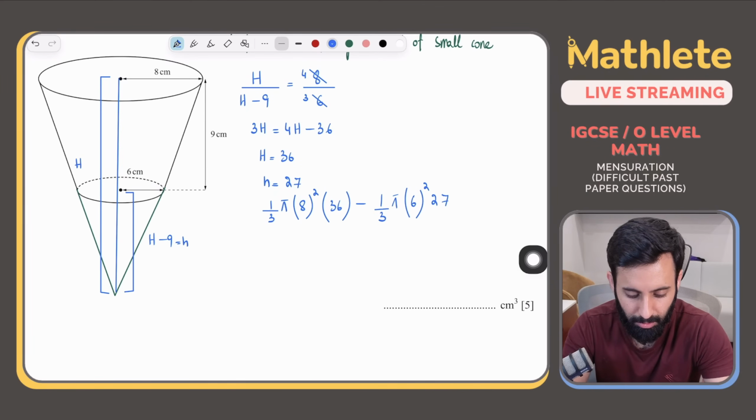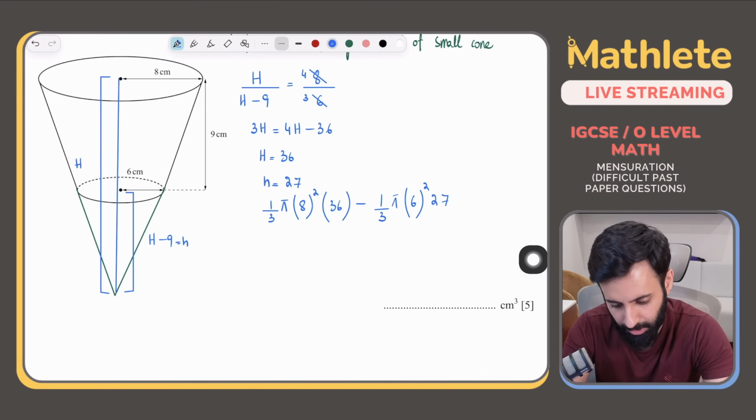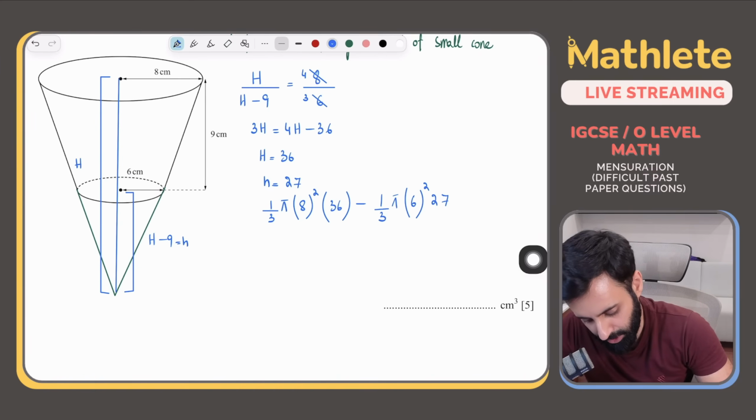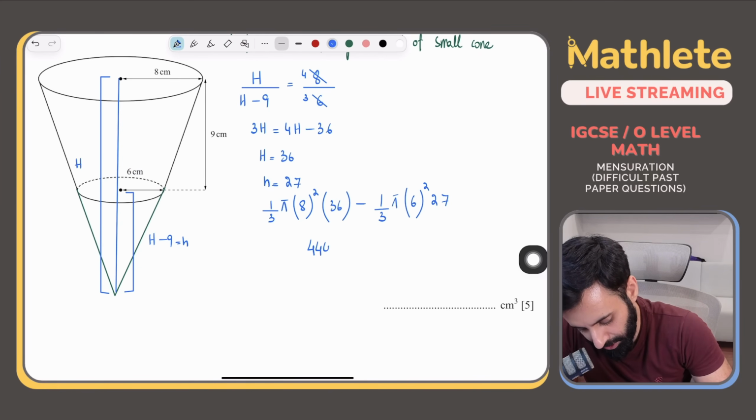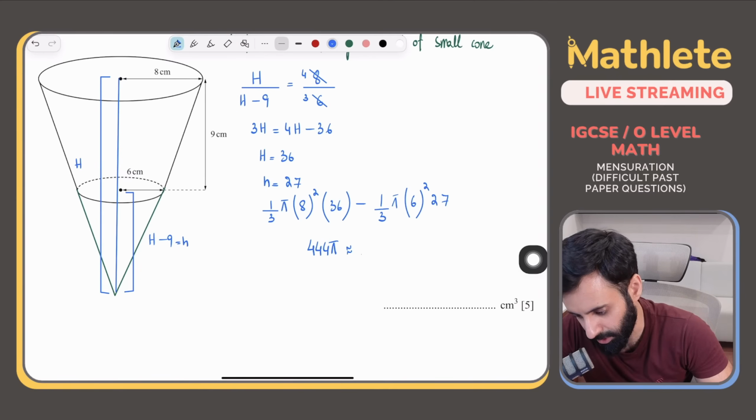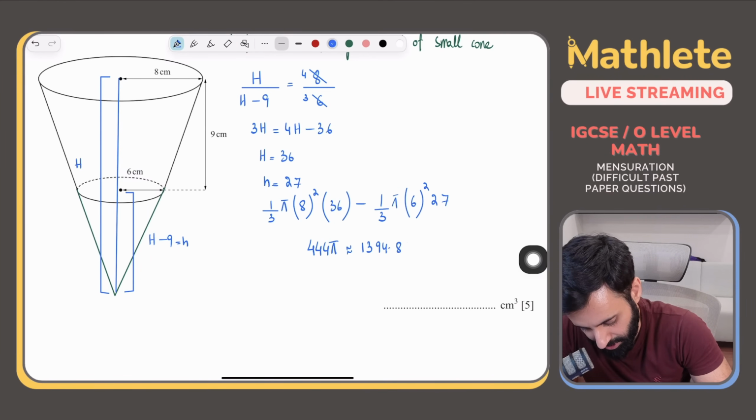See what we get. 1 upon 3 pi, bracket open, 8 square, bracket close, 36 minus 1 upon 3 pi, bracket open, 6 squared, bracket close, 27. So here's what we get. We get 444 pi, okay, which is approximately equal to 1394.867, and as per the rule, correct to 3 significant figures, we're going to give our answer. So that's going to become 1390.